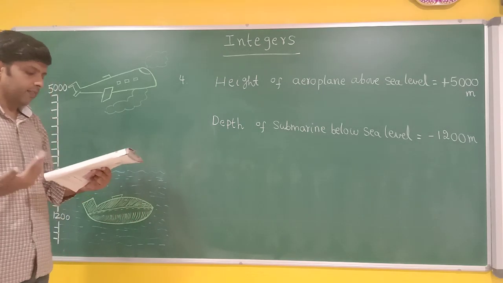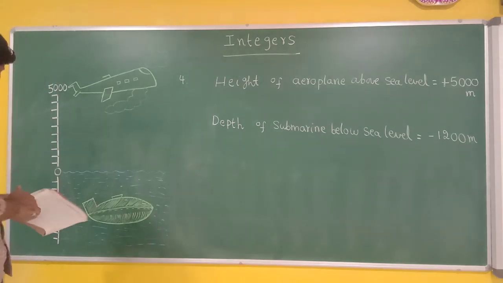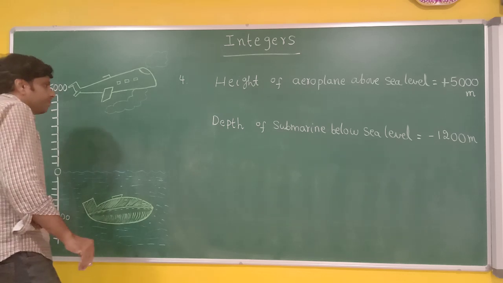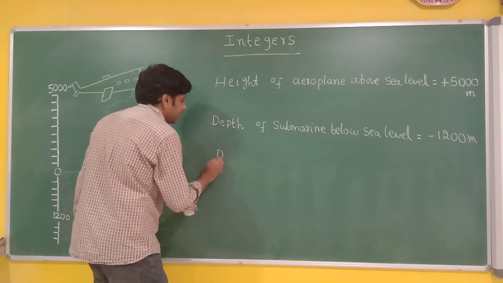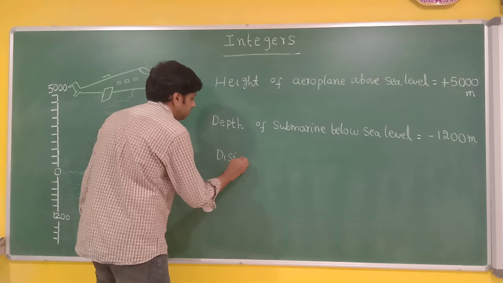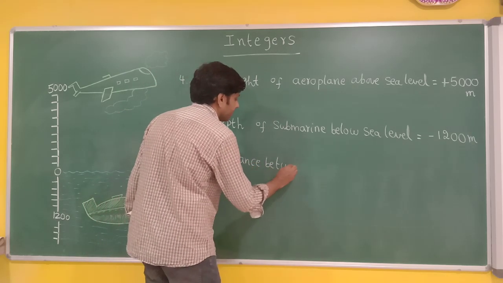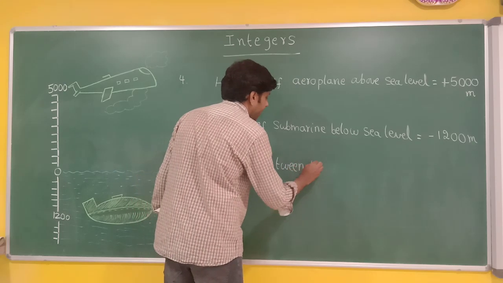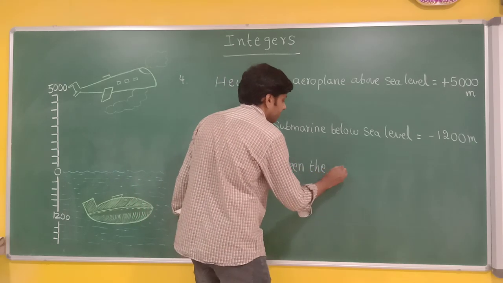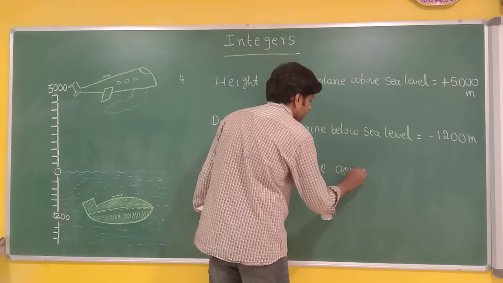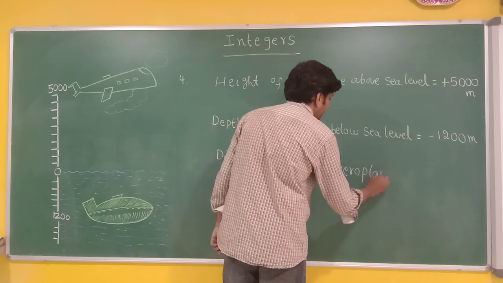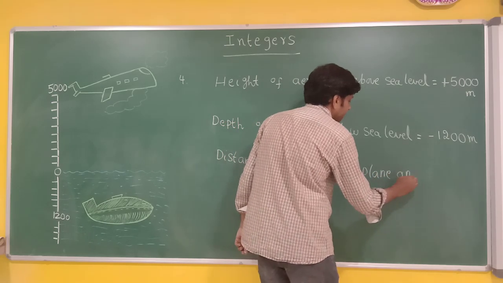Now, what is the distance between them? Final step. Distance between the aeroplane and submarine.